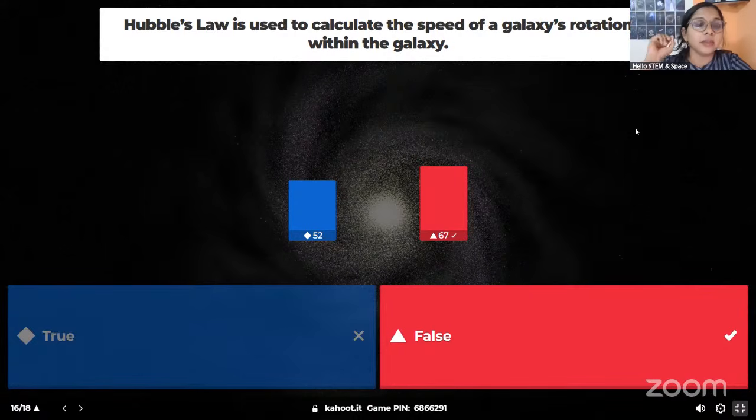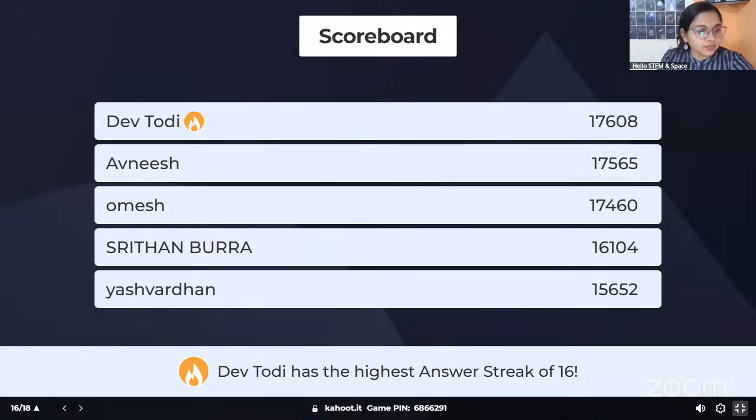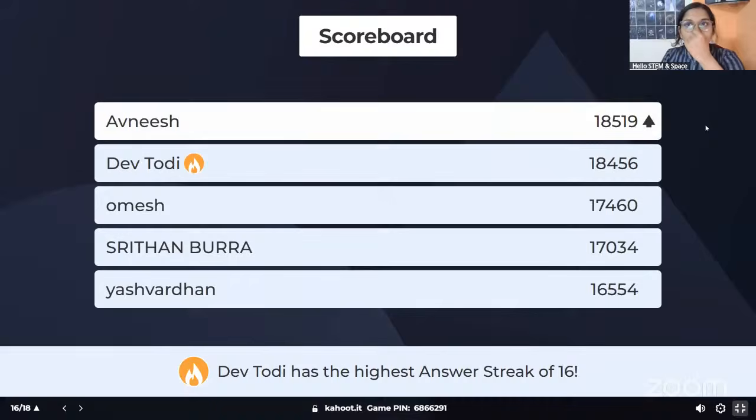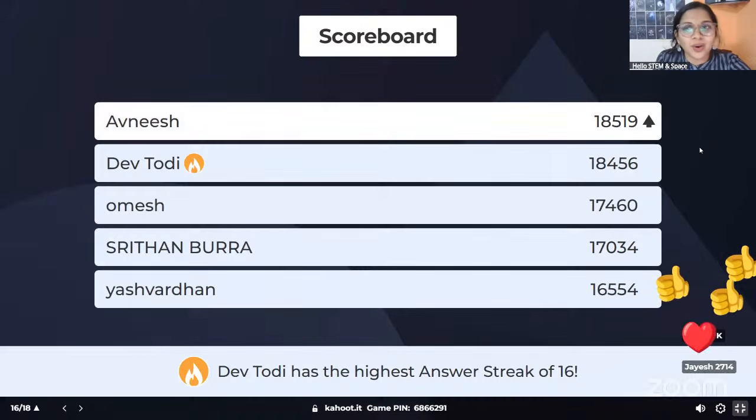That is the main problem with this statement. It won't calculate the speed of the rotation. It calculates the speed of the movement of a galaxy away from us. So if you know Hubble's law, good. Please remember the equation also. It's very, very important for our NAC exam. Okay, so let's see, now there is a small change.